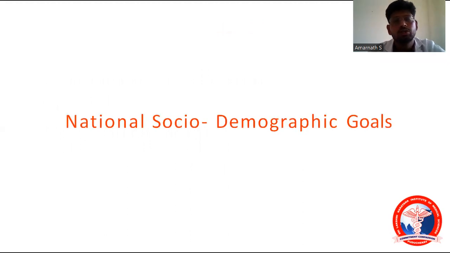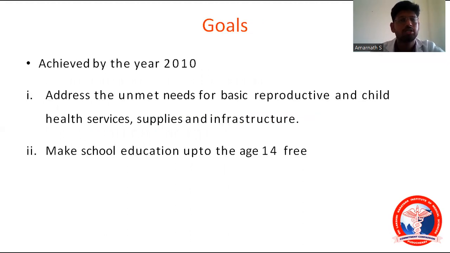The national socio-demographic goals. What are the things? The goals should be achieved by 2010. Okay, first is address the unmet needs for the basic reproductive and child health services and supplies and infrastructure. Address the unmet needs. That is the first one. Next one, make the school education up to 14 years free. So the school education should be free for up to 14 years of age.